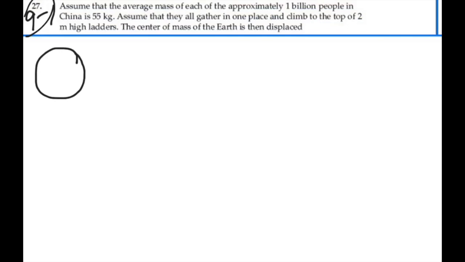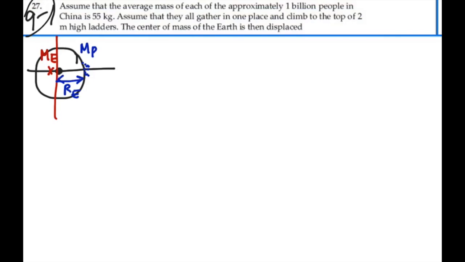Let's say we got the Earth, and let's place all the center of mass on the x-axis. So we have the mass of the Earth, and let's say it's located at some position x. It may or may not be at the center of the Earth, but we'll say that the mass of the Earth is at that position. We have all these people located on the surface of the Earth, and that's the mass of the people of China. And hence their location on this diagram, if we put the origin at the center of the Earth, is at the radius of the Earth.